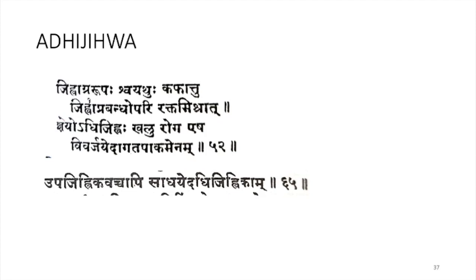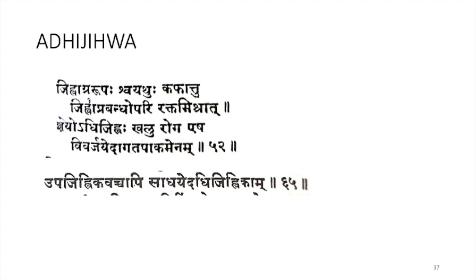It looks like the tip of the tongue, and it is seen above the tongue. That disease is known as adijihva. Khalu roga esha vivarjaye. This disease we have to reject because it is an asadhya vyadhi. Upajihva chikitsa can be given in adijihva.